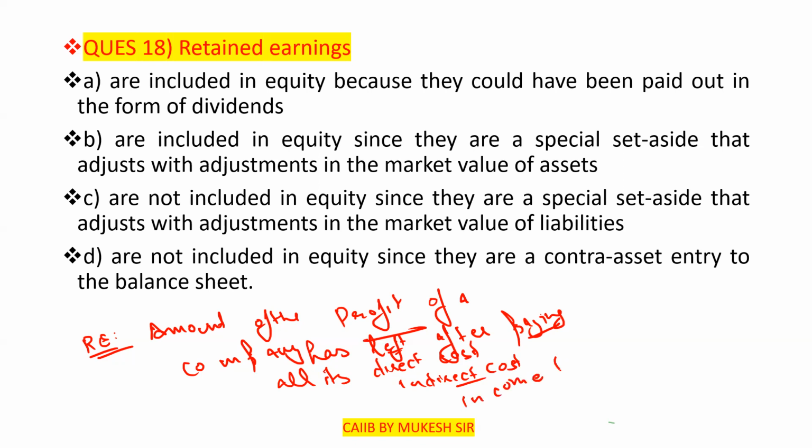Clear? So what is left in the end is the retained earning.